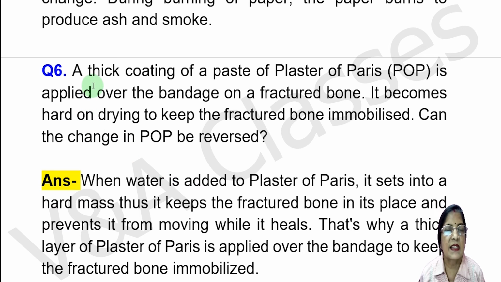Now question number 6. A thick coating of a paste of plaster of Paris, or POP, is applied over the bandage on a fractured bone. It becomes hard on drying to keep the fractured bone immobilized. Can the change in POP be reversed?